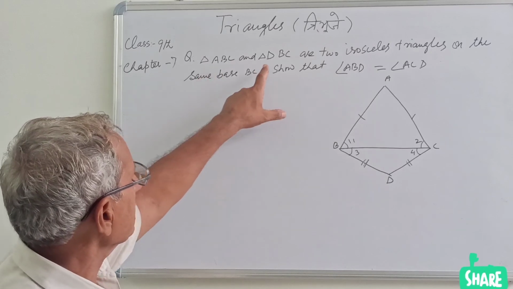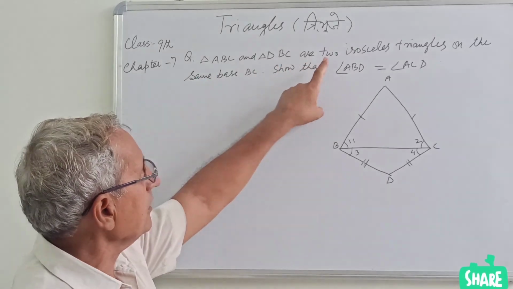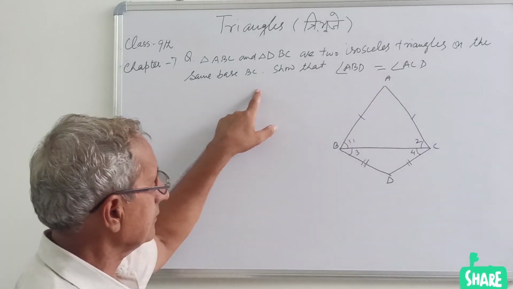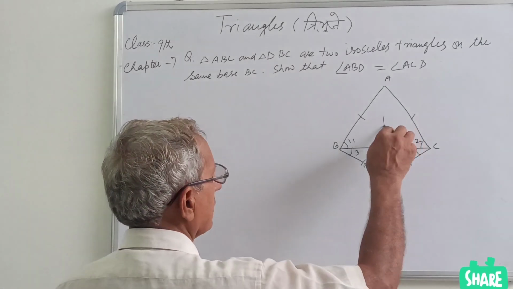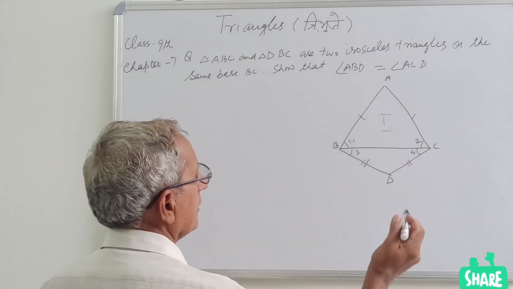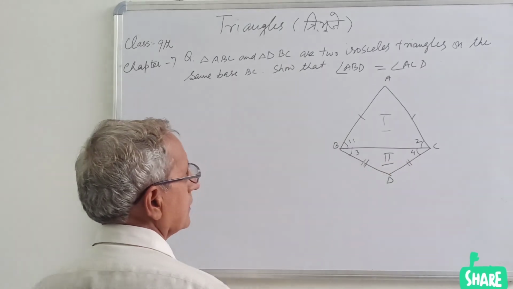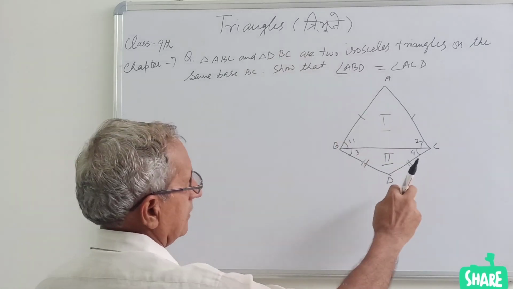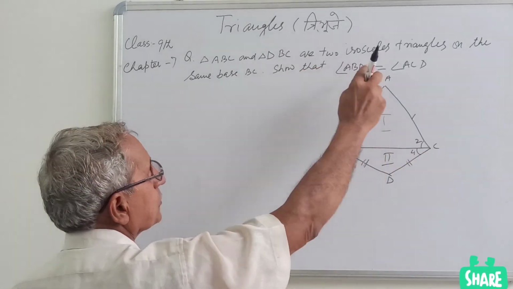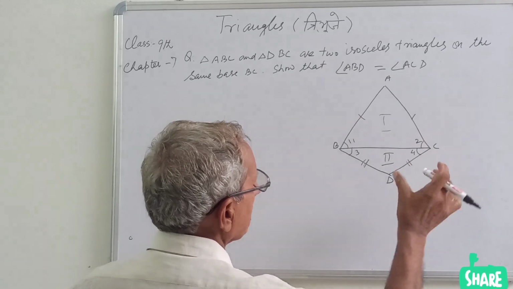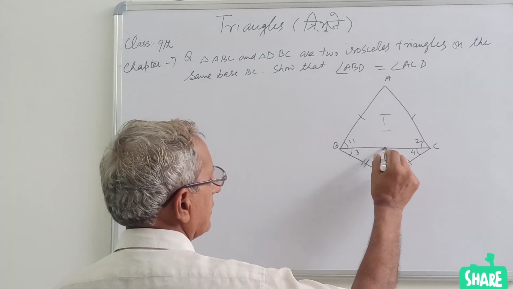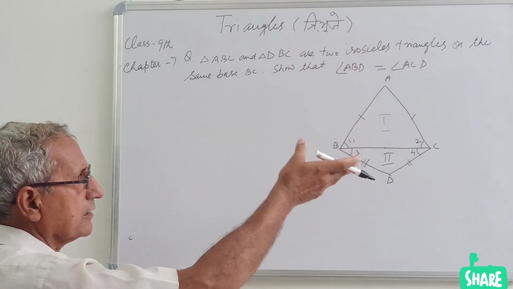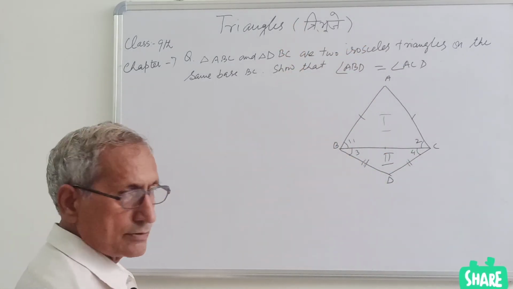Triangle ABC and triangle DBC are two isosceles triangles on the same base. Triangle number 1 is ABC, triangle number 2 is DBC. They are two isosceles triangles on the same base. So this is the same base BC, one triangle on the upper side and the second triangle on the lower side of the same base.